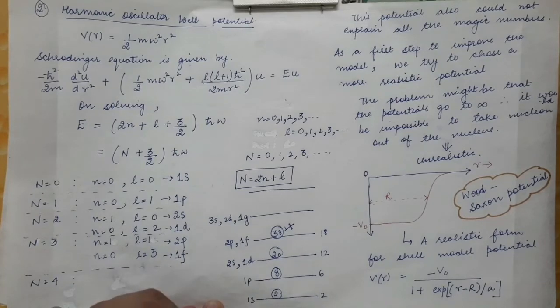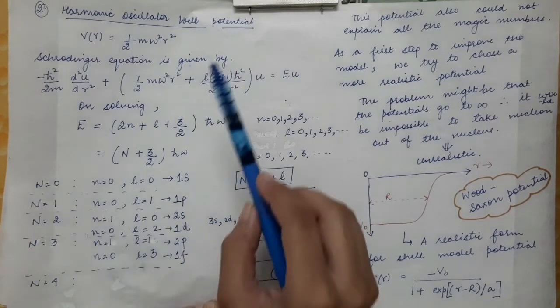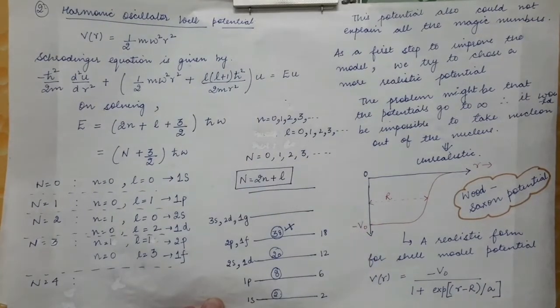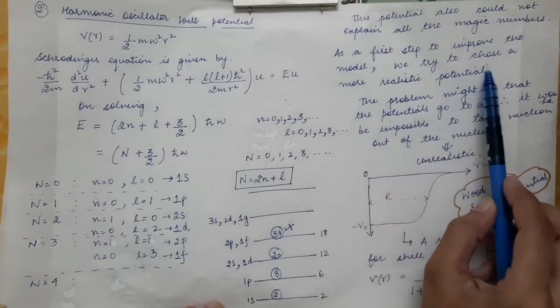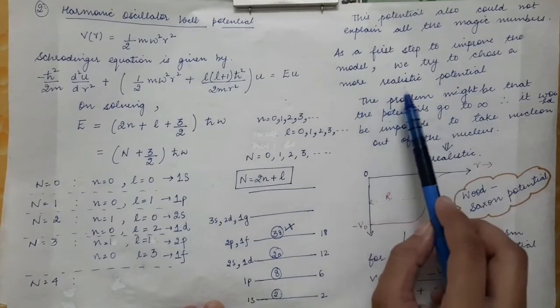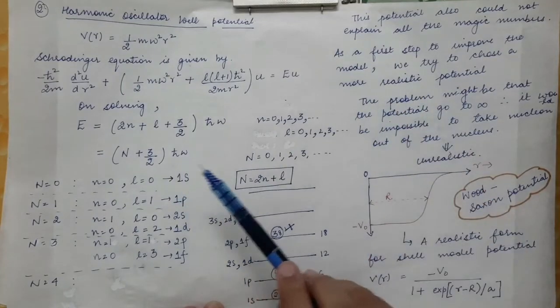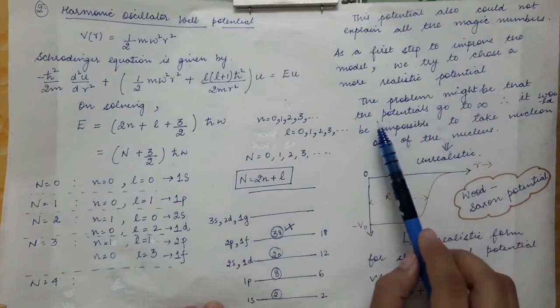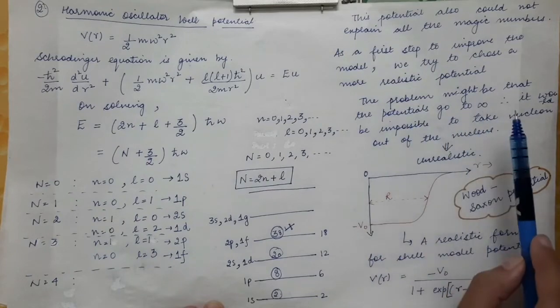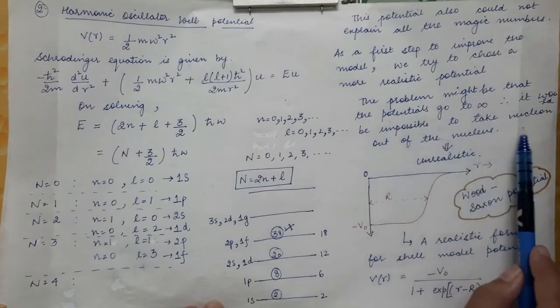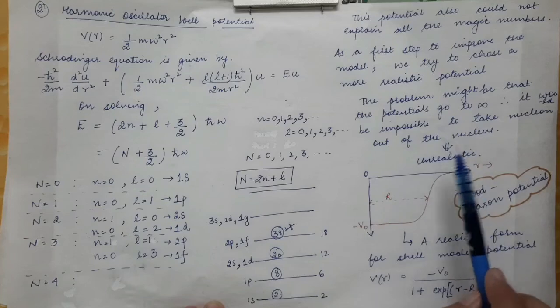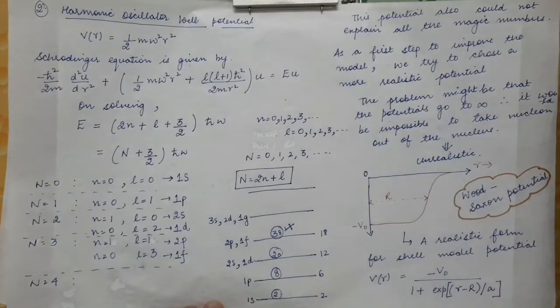Nucleons do come out of the nucleus, so it means the potential does not go to infinity. So we need to improve this potential. We need to take a more realistic potential. The problem might be that the potential goes to infinity, therefore it would be impossible to take the nucleons out of the nucleus, and this is an unrealistic picture.